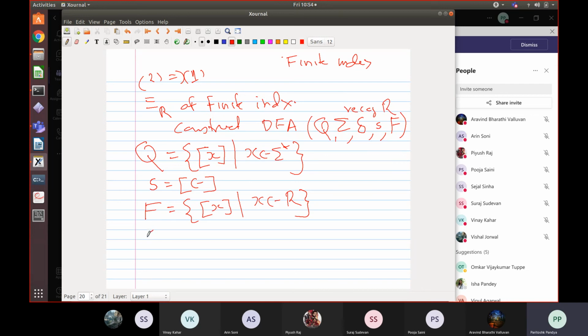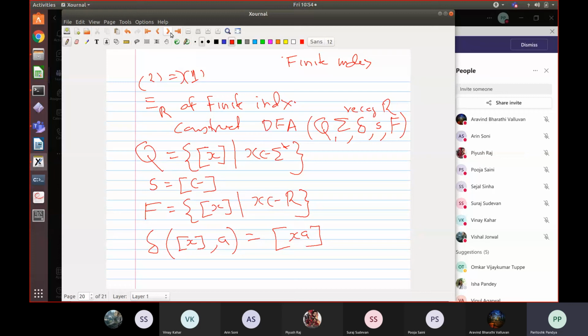And what is delta? Delta of the equivalence class of a string X on a letter A will go to the equivalence class of XA. So this is how you construct the machine. And it's easy to show that this machine will recognize the language R.